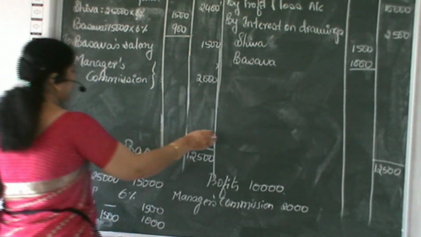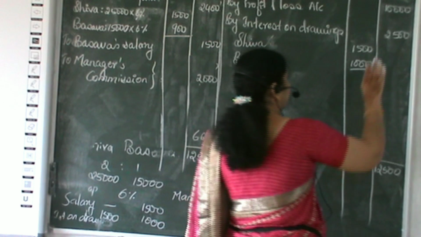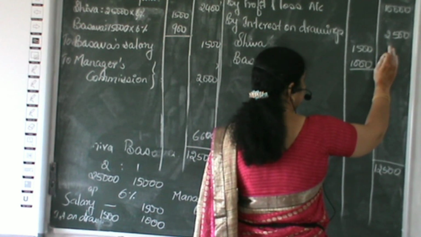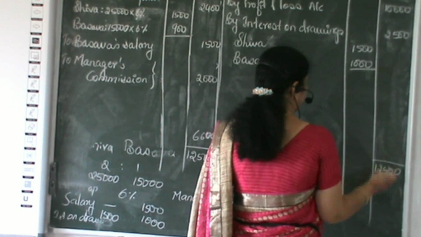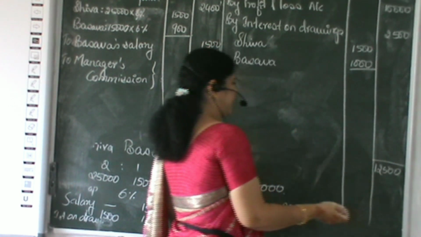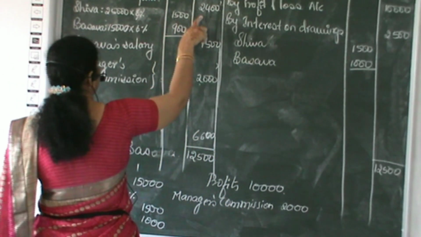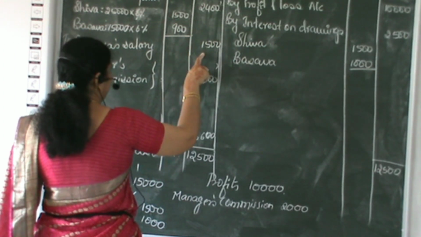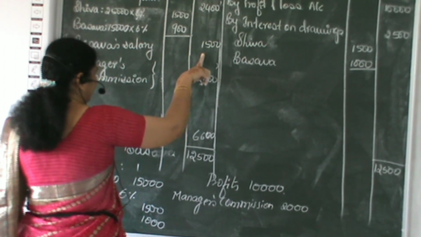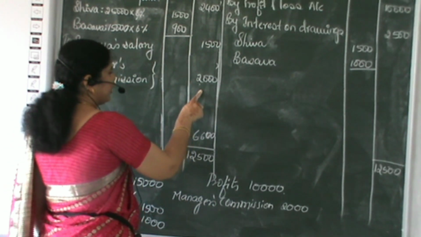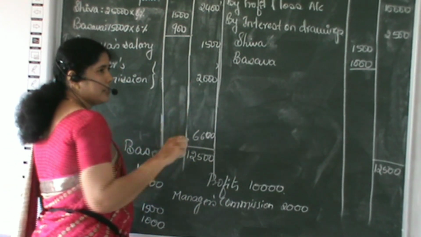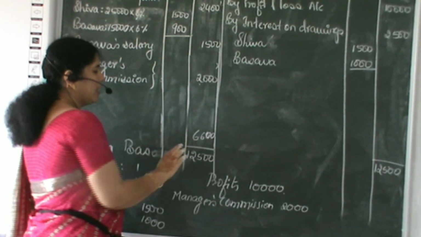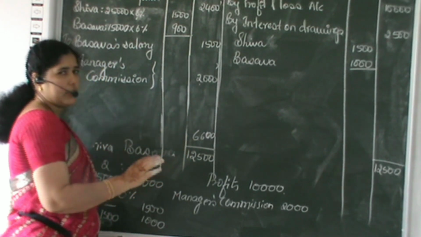So this is the remaining profit. See, the net profit of the firm was 10,000. The firm will be receiving the interest on drawings from the partners, that is 2,500. So the total income of the firm will be 12,500. Out of that, the firm has to give 2,400 interest on capital to partners. Then one partner's salary of 1,500 has to be given. Then the commission has to be given to the manager, rupees 2,000. After giving all these benefits to the partners and the manager, the remaining profit will be 6,600.